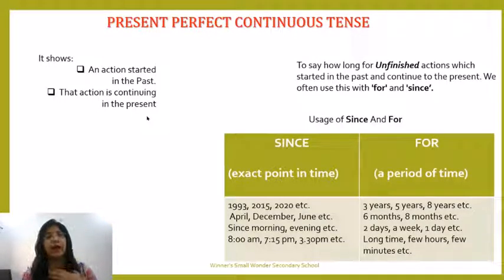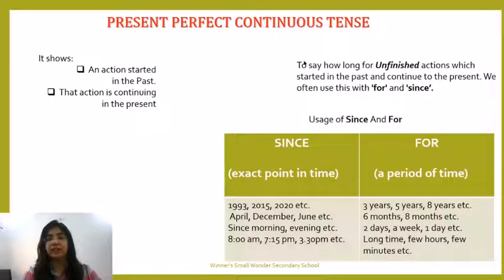That means when I am talking about it, when I am speaking about it, at that period of time also my action is continuing. That is, it is going on. Right now also, the action that I started in the past, I am doing that particular action. So that kind of sentences are known as present perfect continuous tense. Perfect is for the action that was completed, and for the portion of the action that is left to be done, we are using continuous tense. So this is how it is defined.